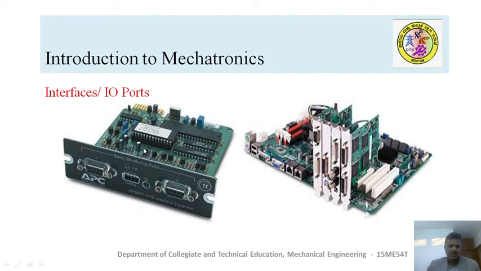As soon as it receives the information from the input devices, that input information is going to be corrected here. We call it conditioned, because the microprocessor works at a higher speed, higher word length, and in a digital form. The signals coming from the input devices may not suit the specifications of the microprocessor. So these interface cards store that information temporarily in the memories, and it conditions it, then it's sent to the microprocessor so that the microprocessor can receive it and execute it.